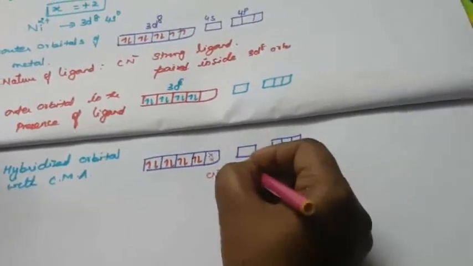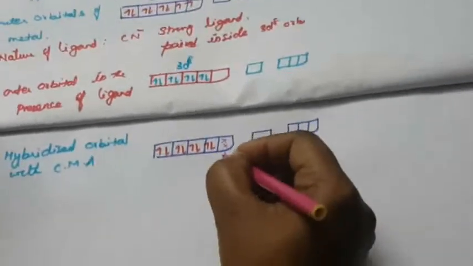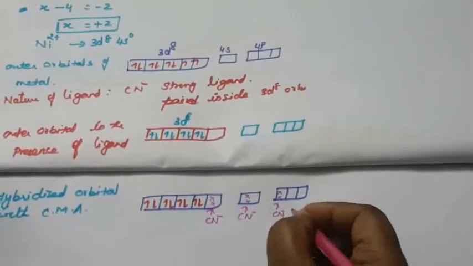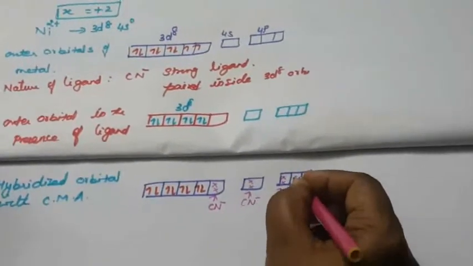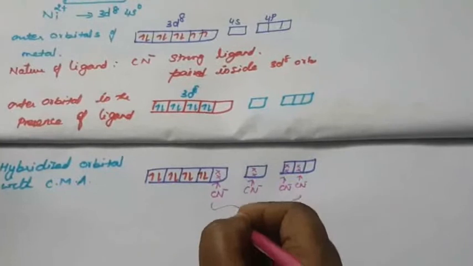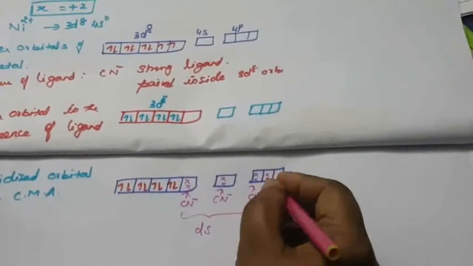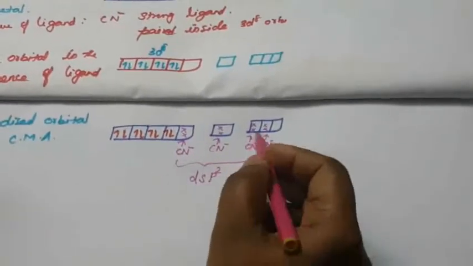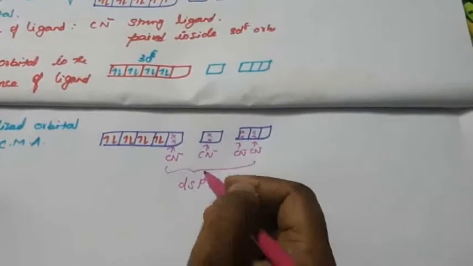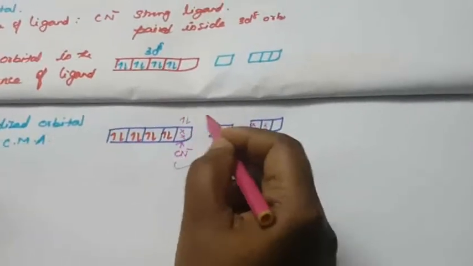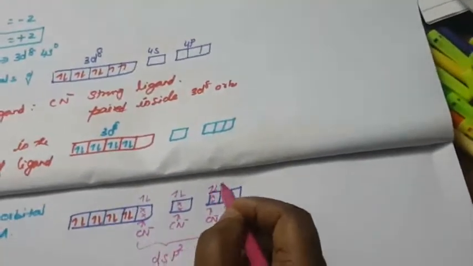Here that is 3d8, CN minus, 2 electrons are there. So what is the hybridization? Here one d orbital, one s orbital, 2 p orbitals: dsp2 hybridization. I am differentiating here, that is 2 electrons. We can draw this like this, 2 electrons, right? So this is the dsp2 hybridization.